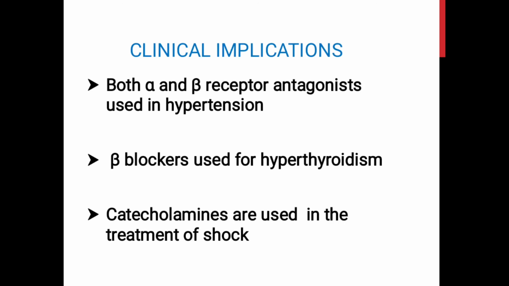Both agonists and antagonists of the catecholamines are regularly used in clinical practice. Alpha agonists like phenylephrine are used as nasal decongestants. Both alpha and beta blockers, that is the alpha and beta receptor antagonists, are used in the treatment of hypertension. Catecholamines are used for the treatment of shock, especially dopamine for traumatic and cardiogenic shock.